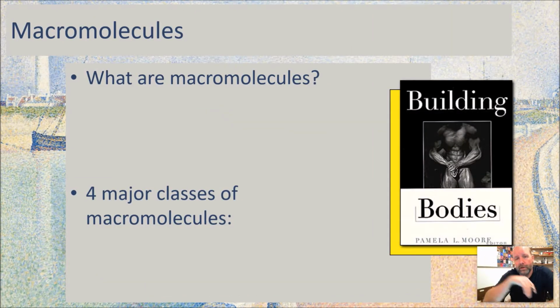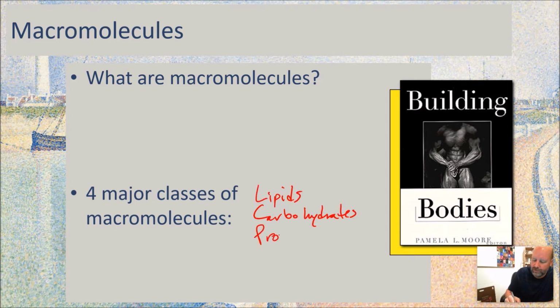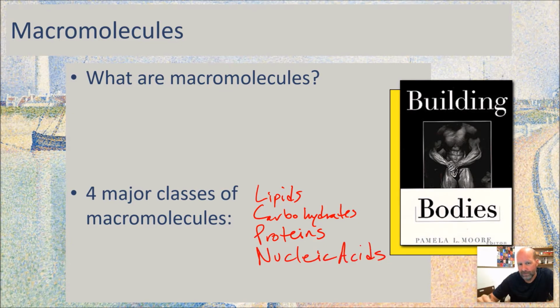So I'm sure you know what macromolecules are, but just to double check, you might pause the video and make sure you know what macromolecules are and be able to identify the 4 major classes of macromolecules. So hopefully you know that macromolecules are just big molecules, big carbon chains with things that are attached to them to make it interesting. 4 major categories, of course, are lipids, carbohydrates, proteins, and nucleic acids. And we'll go through each one of these in the next lecture.